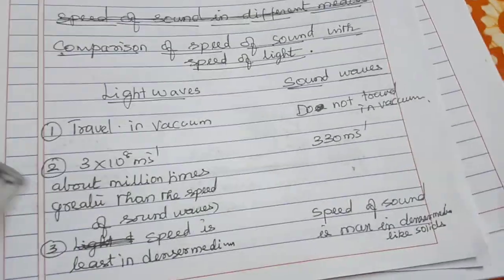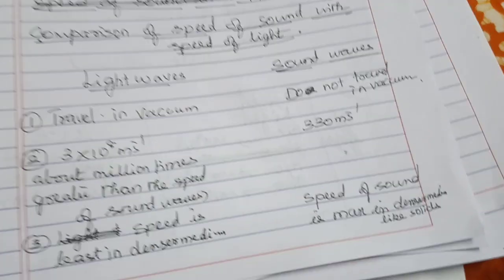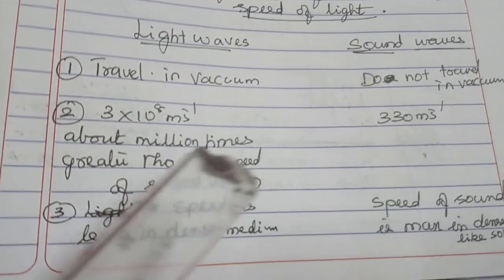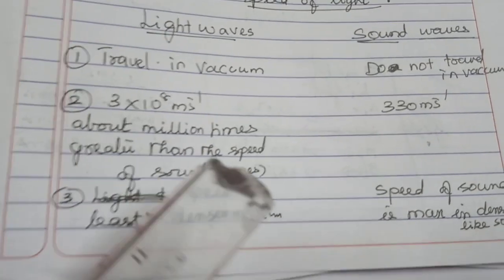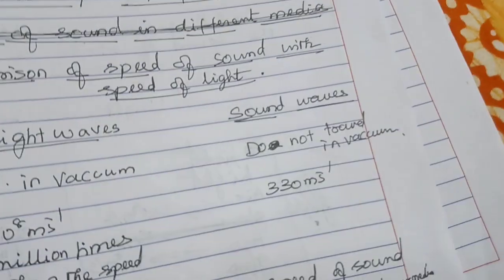Okay, so the light waves travel in vacuum. Sound waves do not, a very important property: they do not travel in vacuum. Second, the light waves travel with the speed 3 × 10^8 meter per second, about a million times greater than the speed of sound waves. Sound travels with the speed of 330 meter per second in air medium.